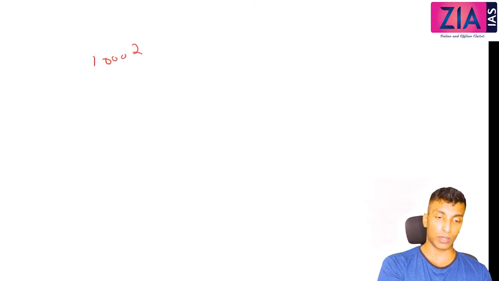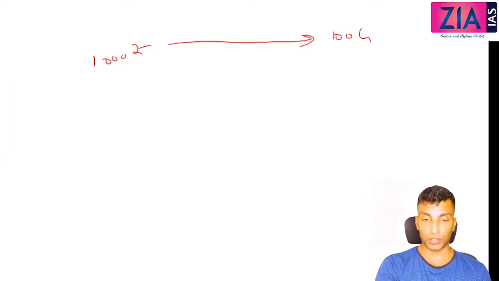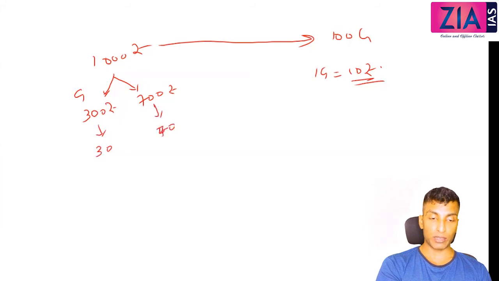Let's say I've told you this example, the same example, many times. In the market, let's suppose there are total 1000 rupees, and in the market total 100 goods are there. So here, 1000 rupees is chasing 100 goods. So one good will cost 10 rupees. Let's say the government has 300, and the private sector has 700 out of this 1000. So if one good is 10 rupees, the government can buy how much? 30 goods, and private can buy how much? 70 goods. So total 100 goods have been sold like this.